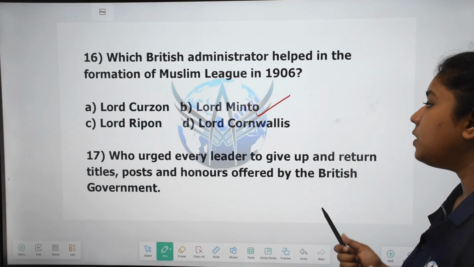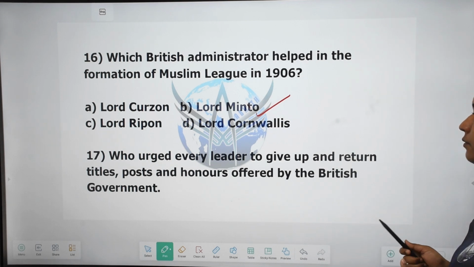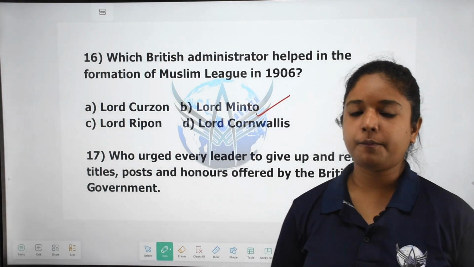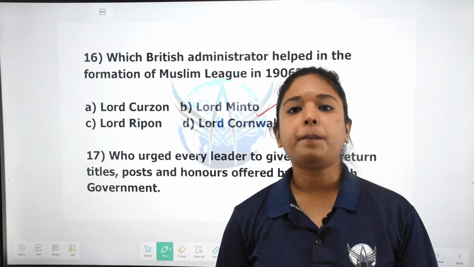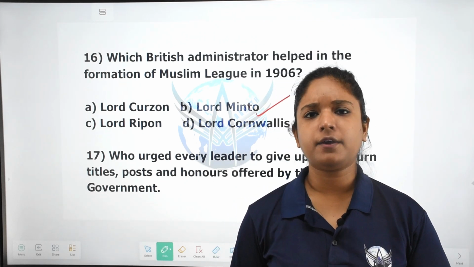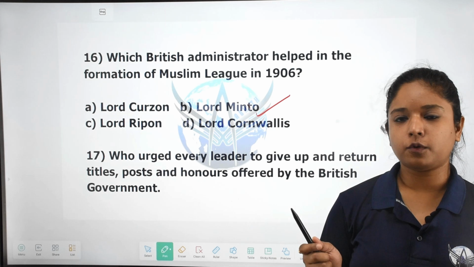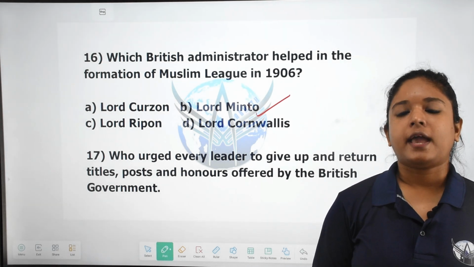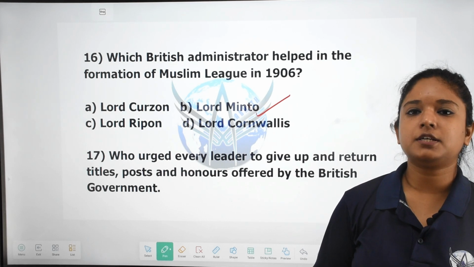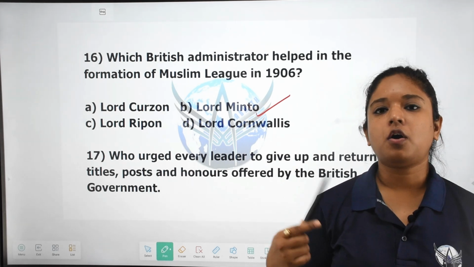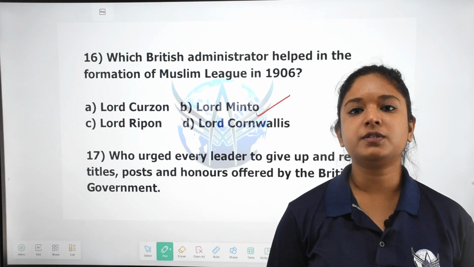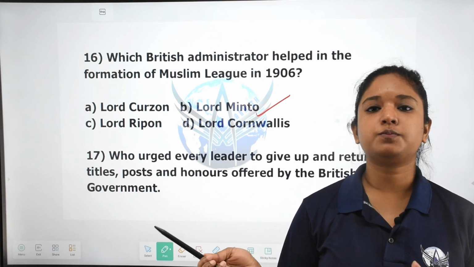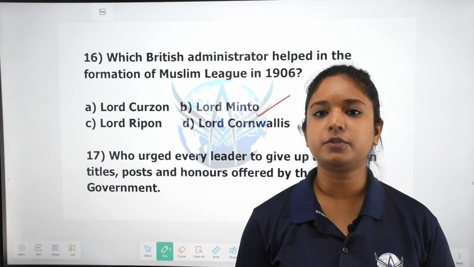Who urged every leader to give up and return the posts and honors offered by the British government? A little while ago I named some prominent figures who actively led the Swadeshi movement: Bal Gangadhar Tilak, Bipin Chandra Pal, Gopal Krishna Gokhale, Lala Lajpat Rai. As a sign of protest, many such leaders also gave up the titles, posts and various privileges that the British government had bestowed on them.